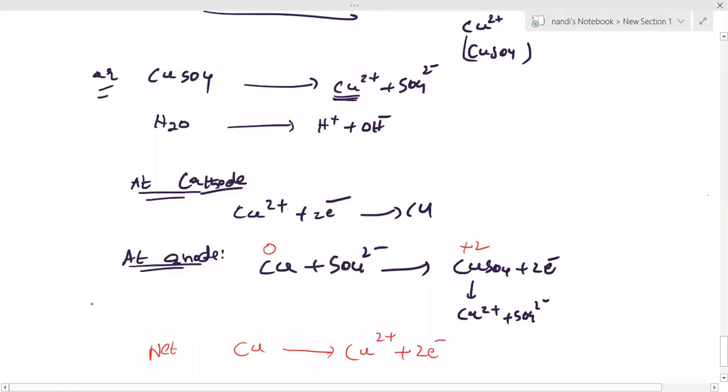This is when we are taking an active electrode; then this reaction can occur. What's the final reaction?